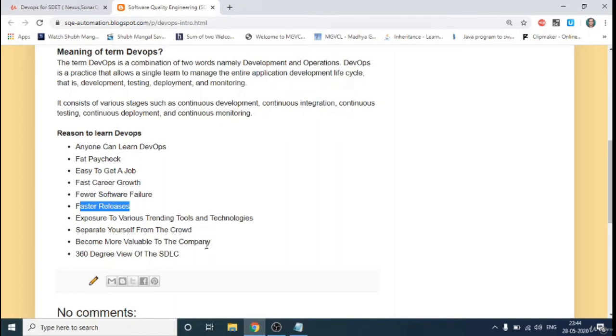And when you have skills related to DevOps, somehow you make yourself stand separate from the crowd. So that's what we want. I would say the career of DevOps is in demand in this market, and in the near future there will be huge responsibility on DevOps, so that the company can grow and provide quality software without wasting any time. So that is the reason it's very necessary, I would say.